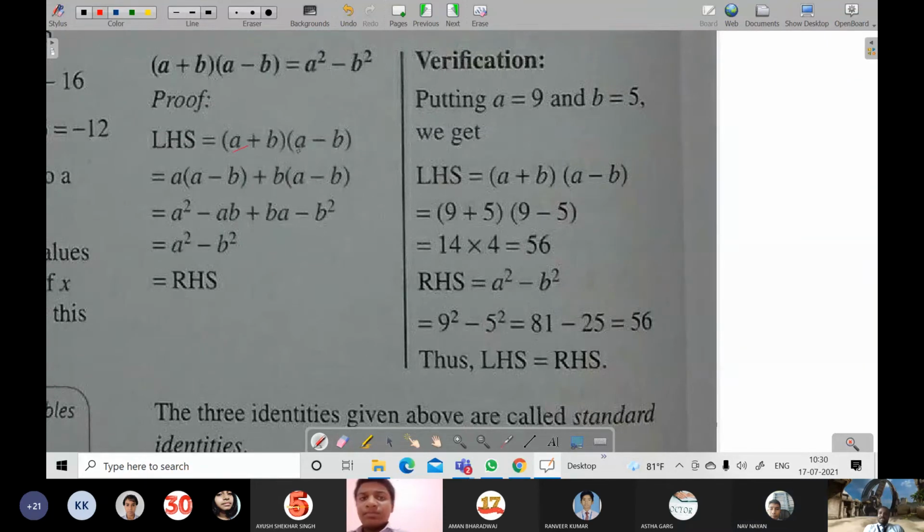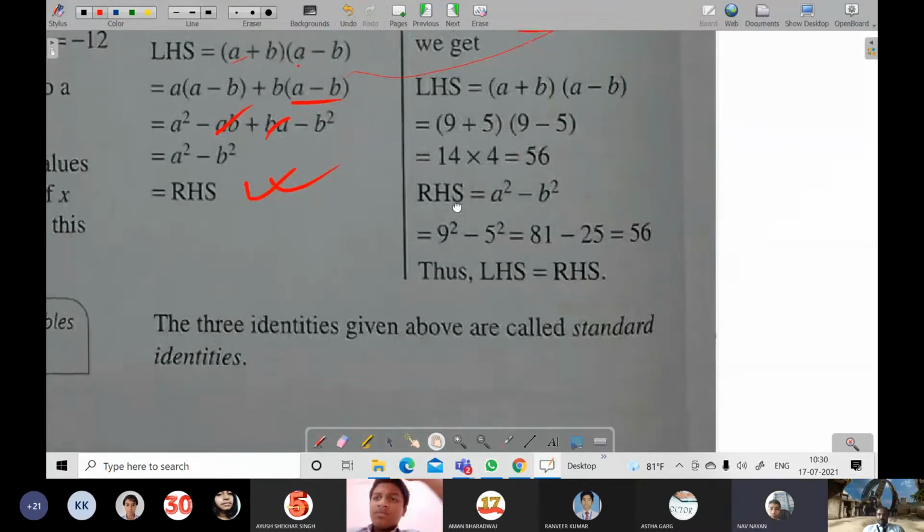So see, with a, (a - b) is multiplied, and again with b, (a - b) is multiplied. It will come minus ab and plus ab. So these two will be cancelled. So a square minus b square will become its product. And you can verify this by keeping 9 and 5 or any other number also. It will come the same. Okay? Clear to everyone? Yes.